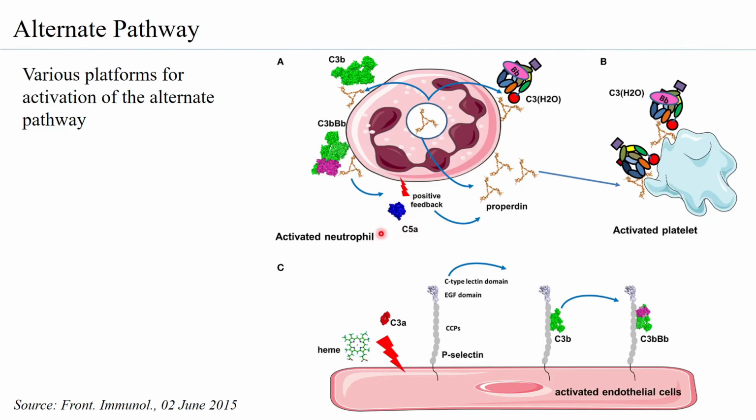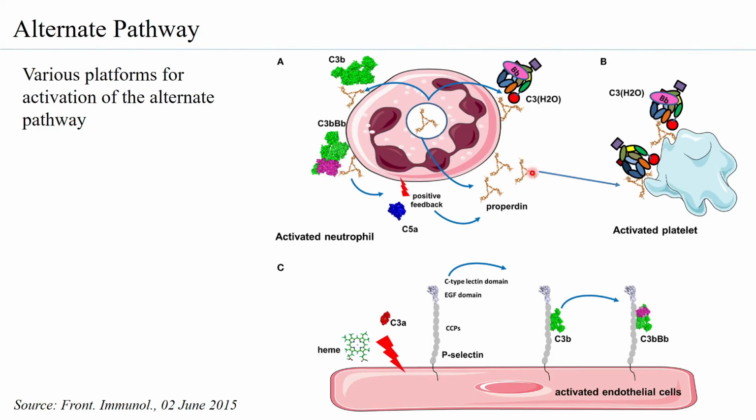In response to the C5a, several molecules of properdin are released by these activated neutrophils, and we all know that properdin is something that is going to stabilize the C3bBb complex. So you can see how you have a C3bBbP complex formed on the surface of the neutrophil. So this is a platform on which you can have the activation of the alternate pathway.